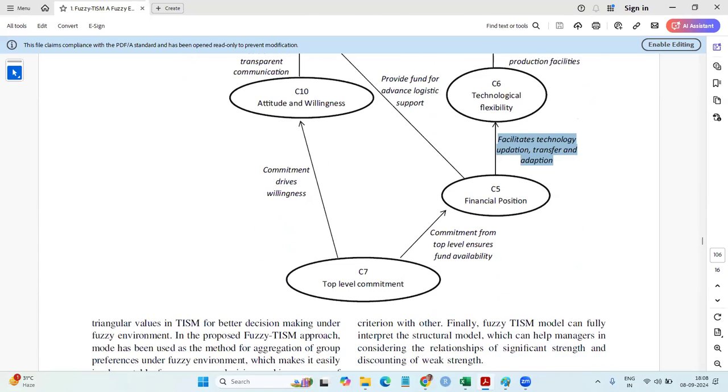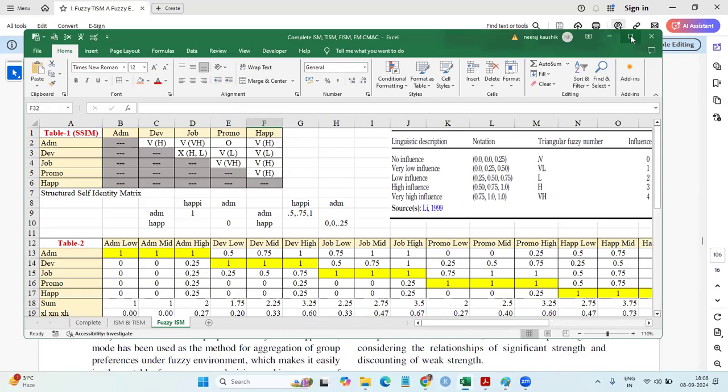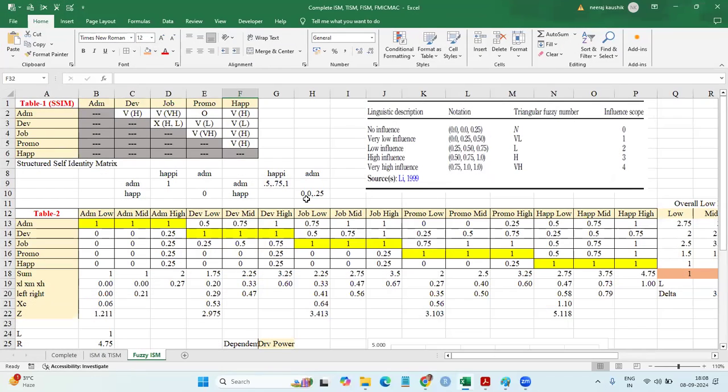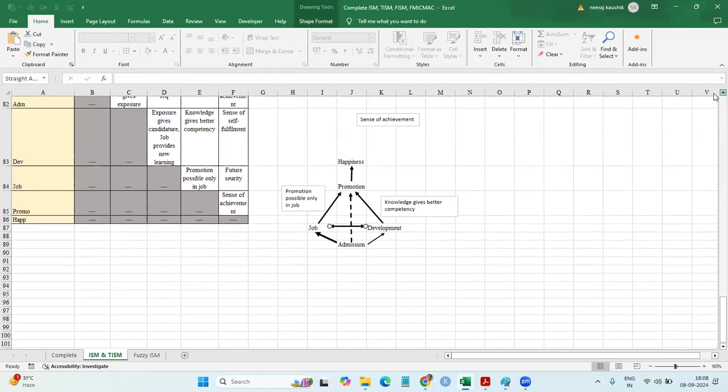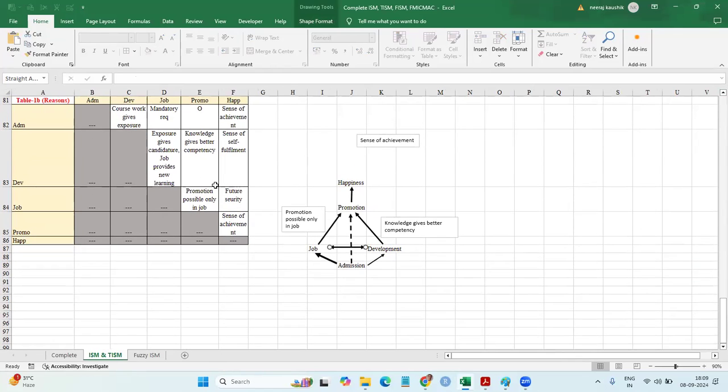So whenever you work on the Fuzzy ISM, can you understand now? This is all in one now. We start with this. Number one, you can take different experts or you can take one expert. All means all experts taken together, or you can take one. It doesn't matter, it will come to the average. Do note down wherever V or X is there, do note down the regions also, like the way we have done in the TISM.